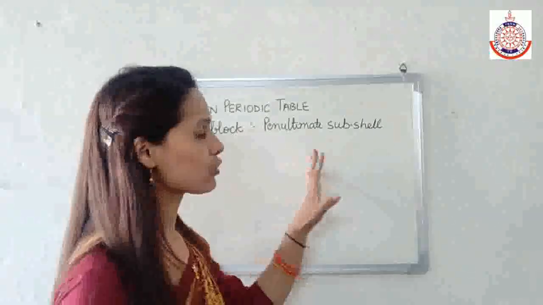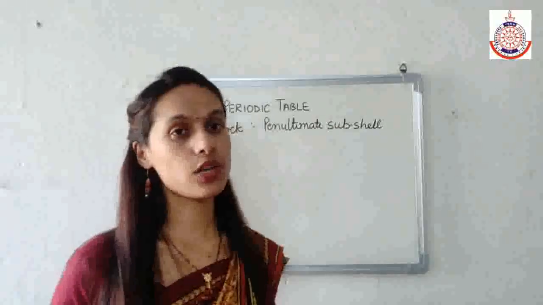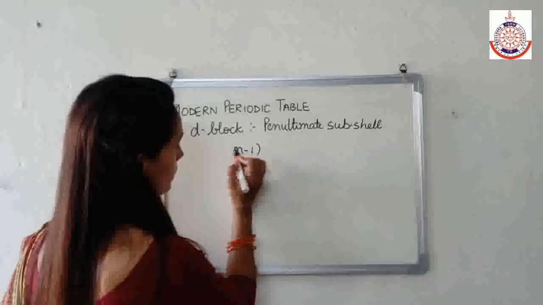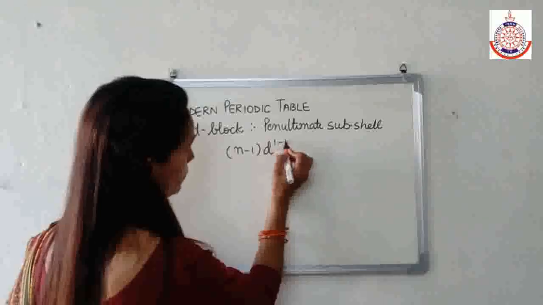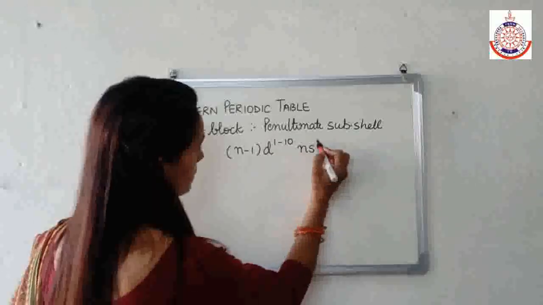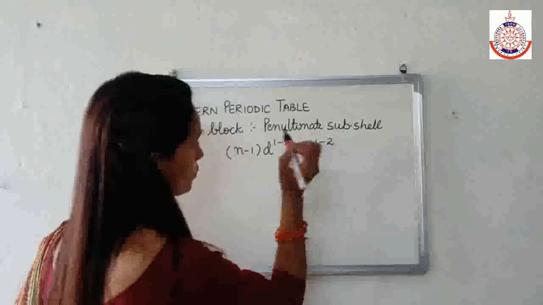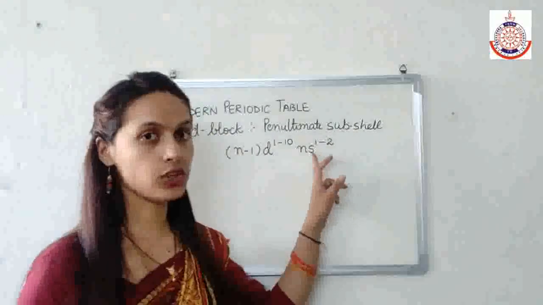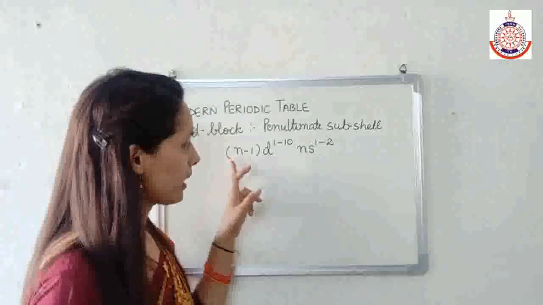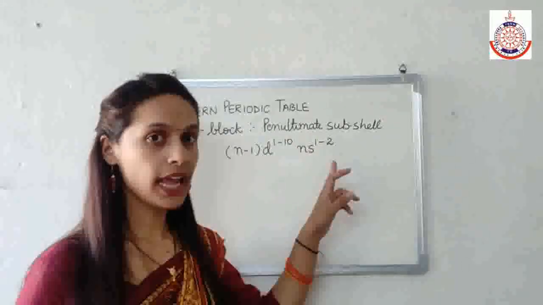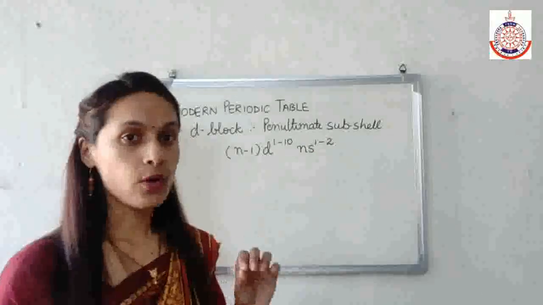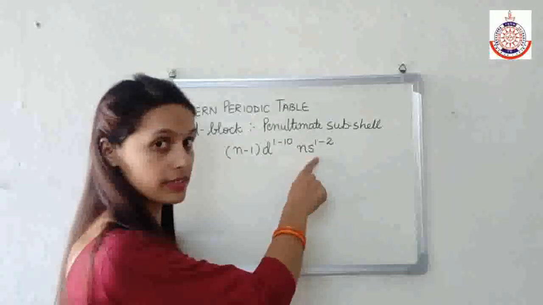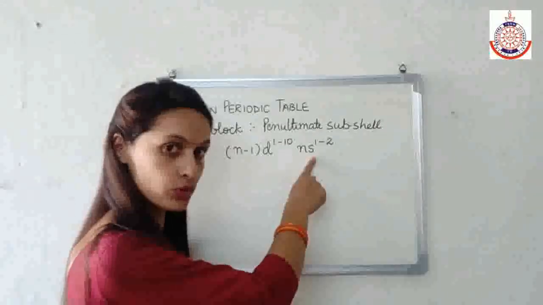That's why the general electronic configuration of D block elements is (n-1) d 1 to 10, ns 1 to 2. In this, the coming electron will not enter the ns, because that is the outermost orbital.